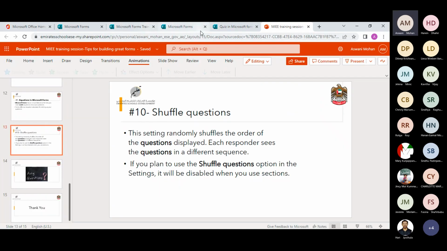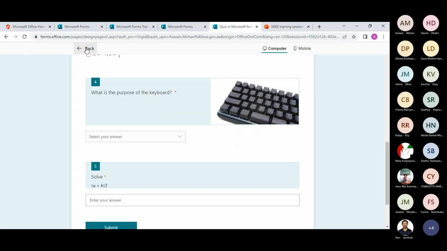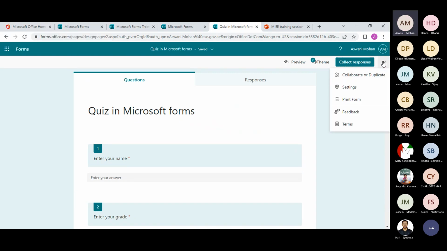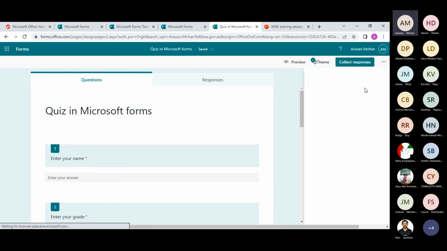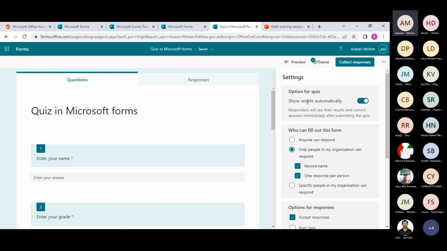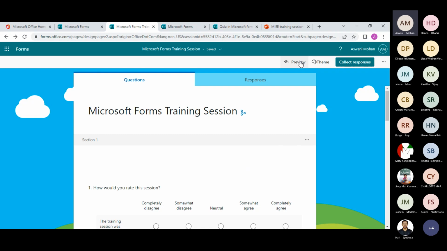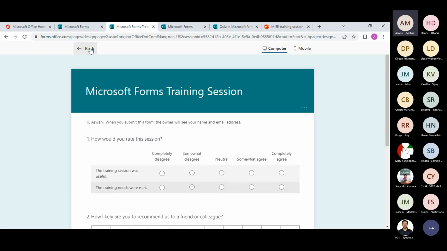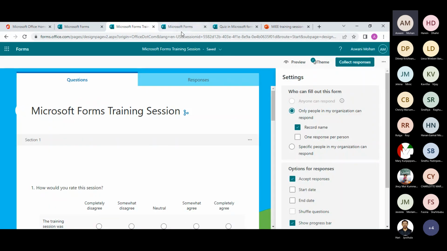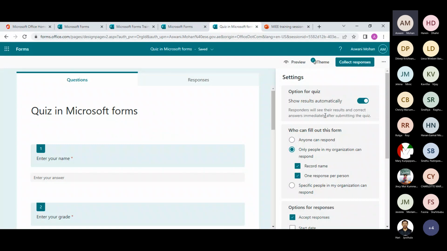And now let's go to the forms again, and I'll show you some settings which you can change based on your requirement. So go to more options and go to settings, and see you have an option to show the option for quiz. So this appears only for the quizzes. You will not find the same option for the forms that you created. This is the form which I created before. If I go to settings, I don't find the option for quiz. Okay, that's only for the quizzes, not forms.